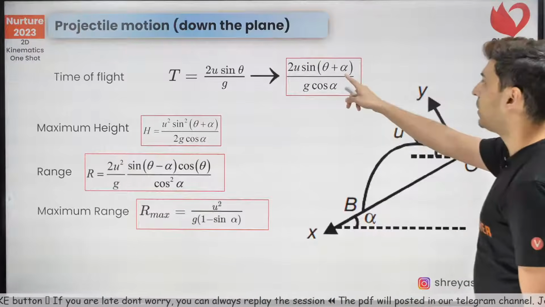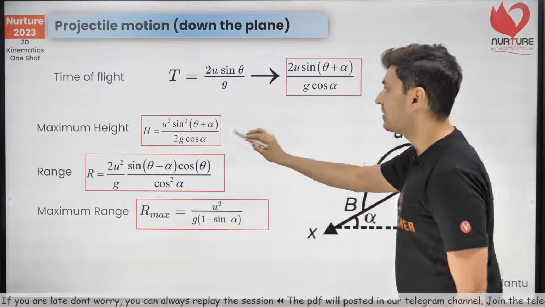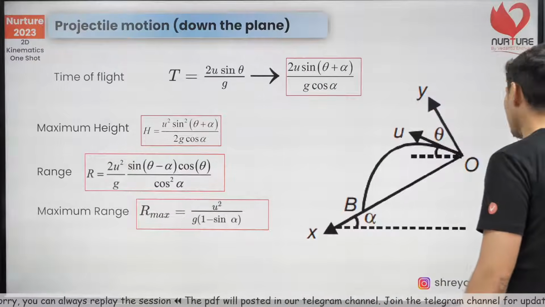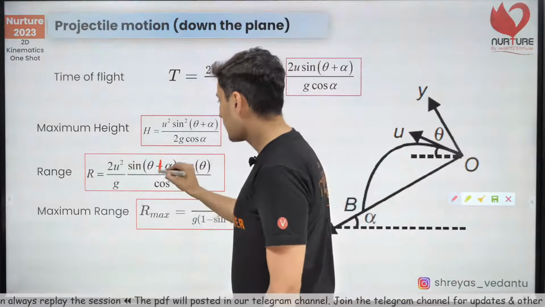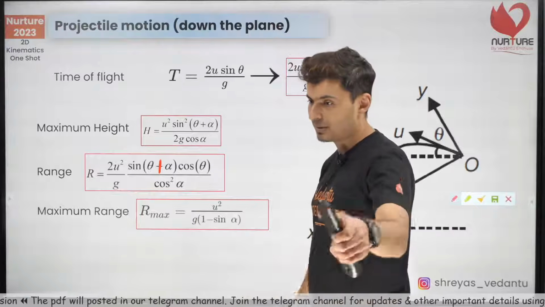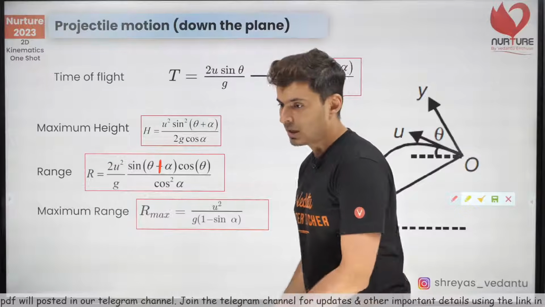Down the plane projectile, you can see all the things are similar. Theta plus alpha. Oops, this should be theta plus alpha. Mistake in the slide. I will have to correct it. And instead of plus, you have minus over here. That's how it is.